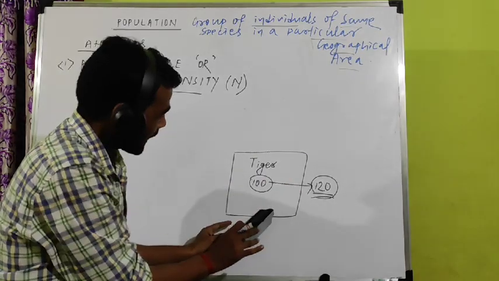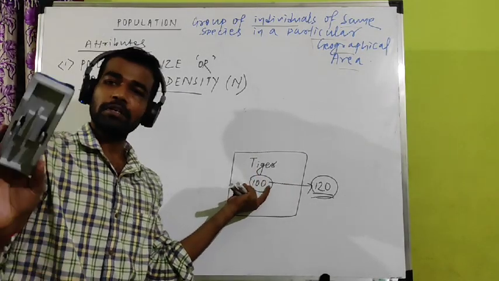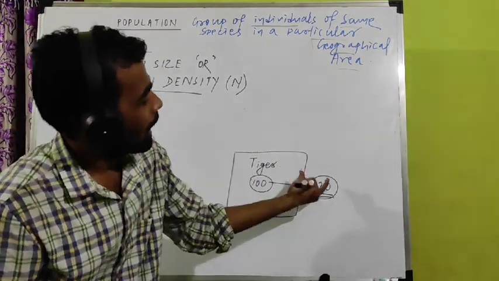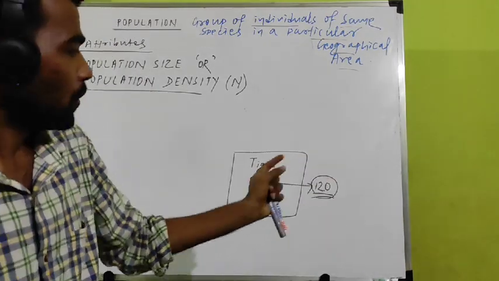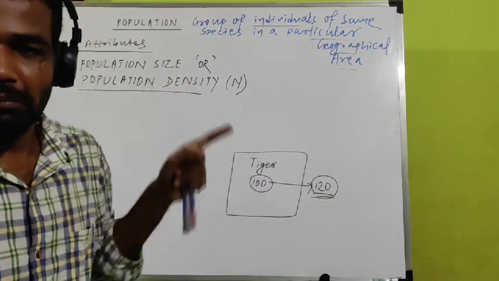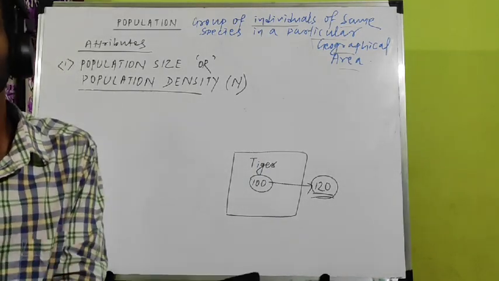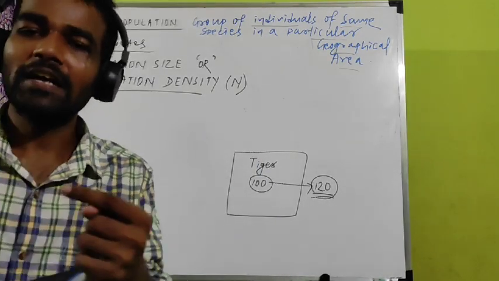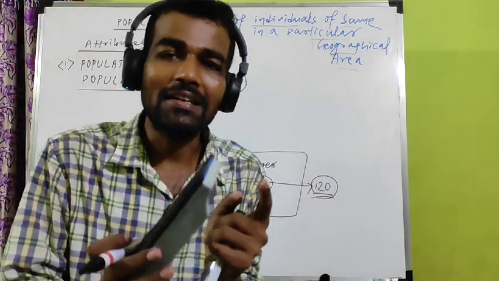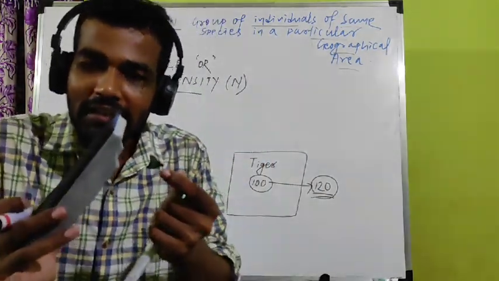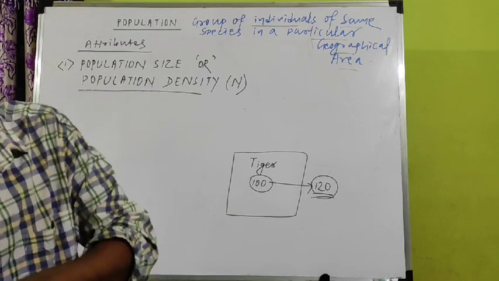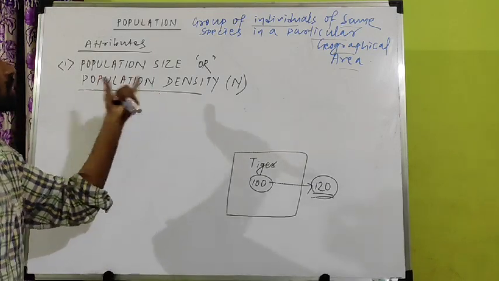In the same area, the previous size, previous density is 100, and now in the next year when you go, the density is 120. Means the density can change. The size of the population can change due to reproduction. If there is more reproduction, there is an increase in number of individuals. If there is more death, there is a decrease in size or population density.